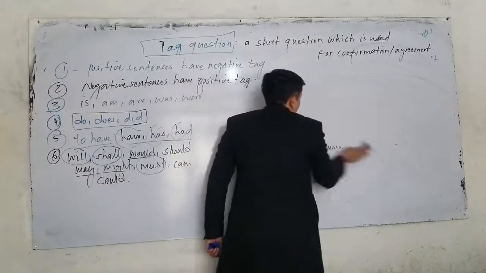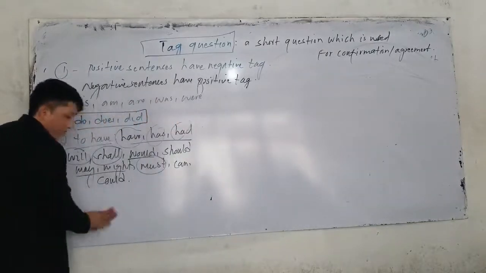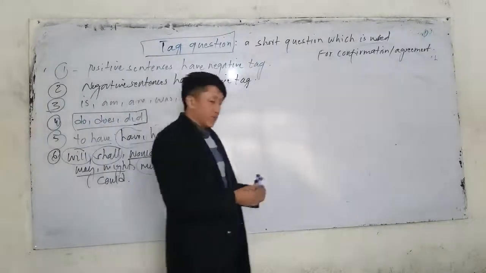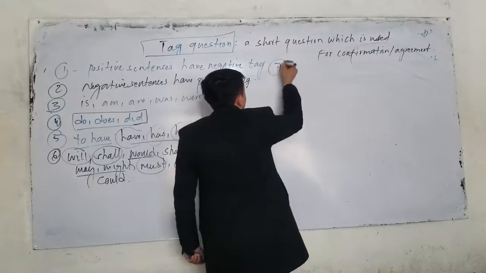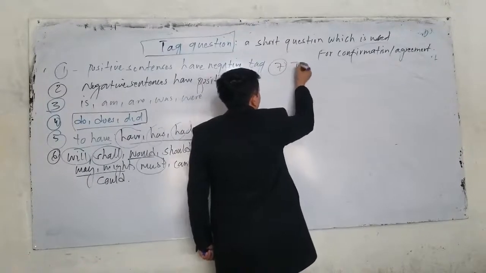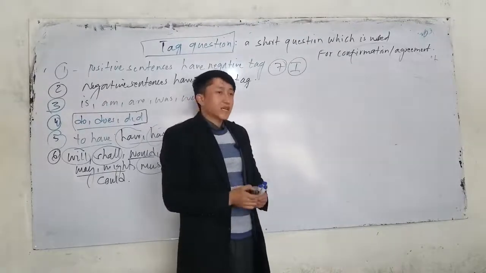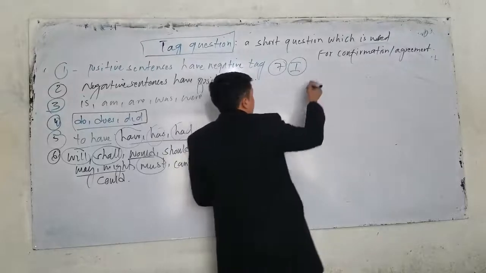Now let's talk about some other rules of tag questions. There are some specific rules in tag questions. The first one, let me write number 7 here. If we have the pronoun I, you know pronoun I, yes? What is the tag question for pronoun I? For pronoun I, we have two tag questions.